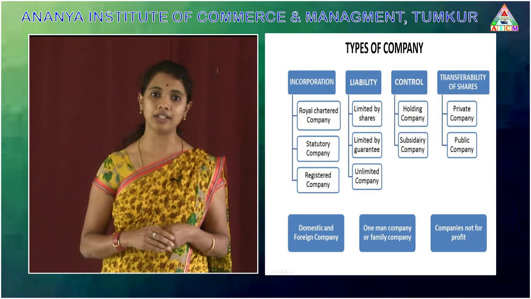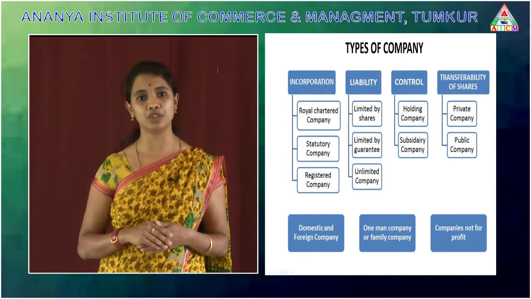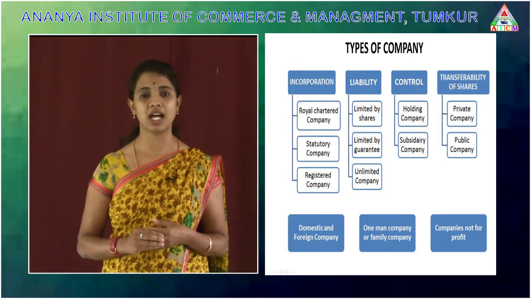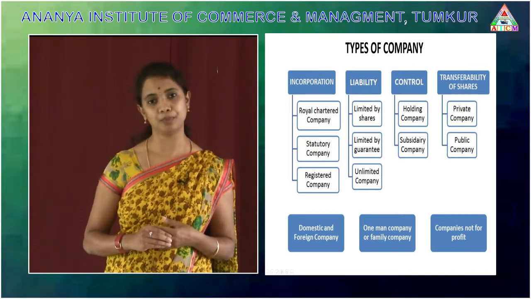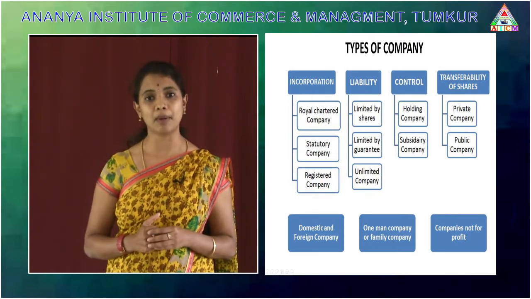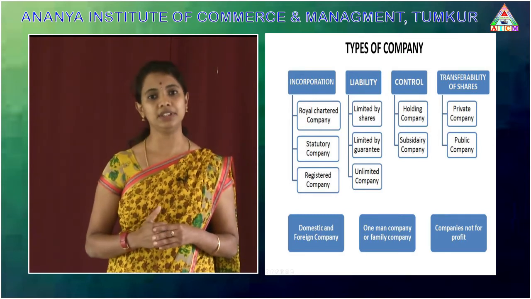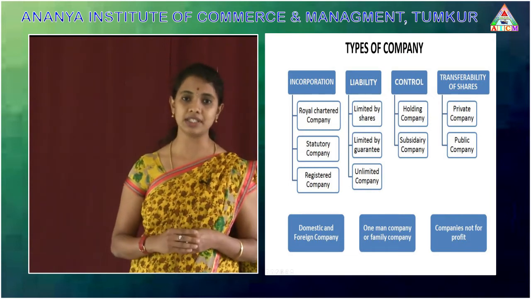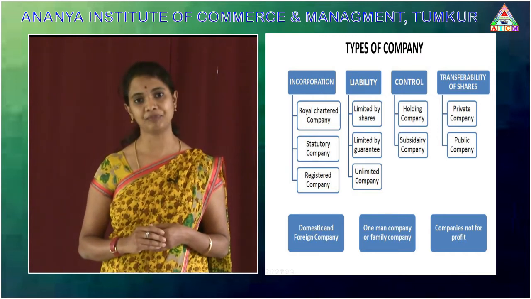Limitation is on members. So here the minimum number of members required to incorporate a private company is 2 and the maximum members are 200. Prohibition is on public issue. These are three restrictions which we can't see in a public limited company. So in a public limited company, there are no such three restrictions. This public limited company is of two types: unlisted company and listed company.